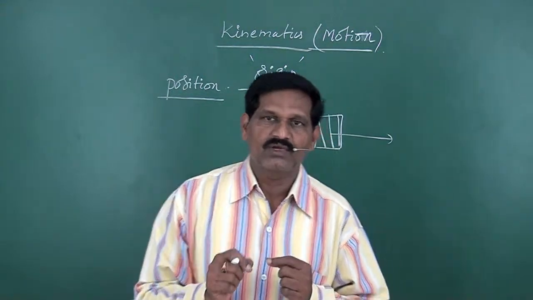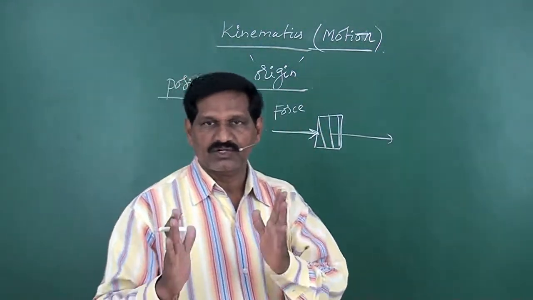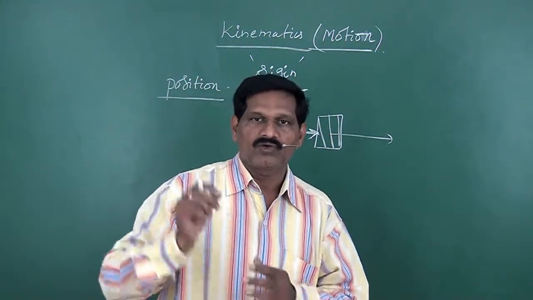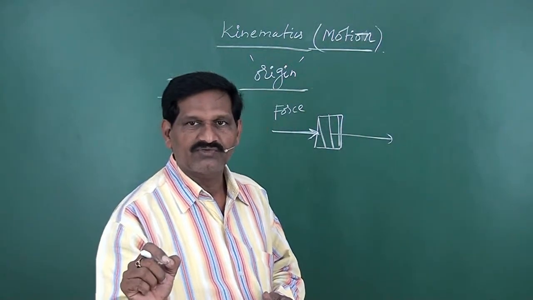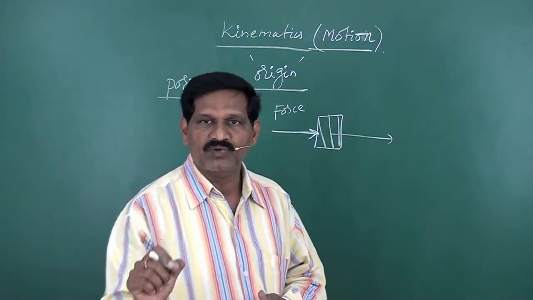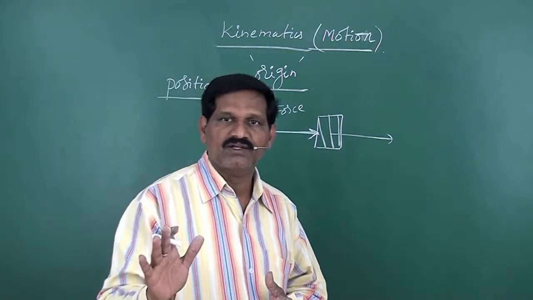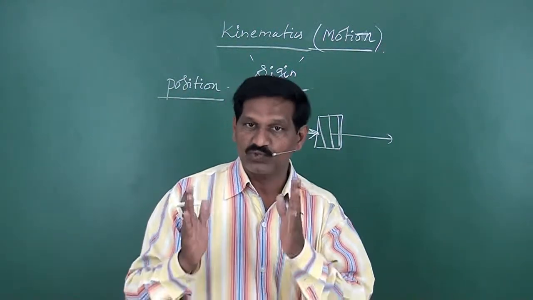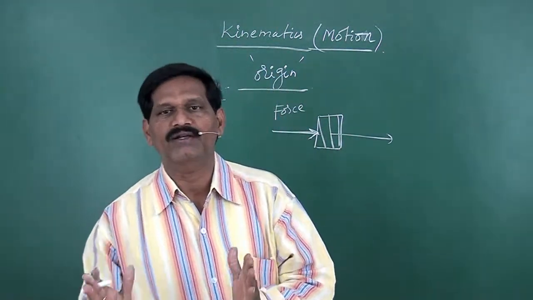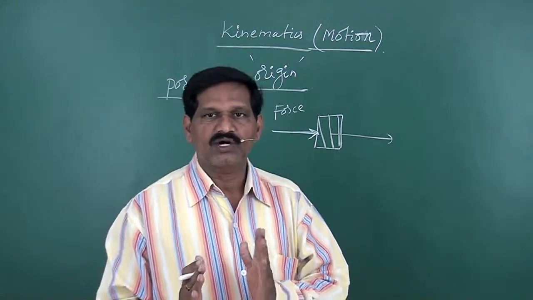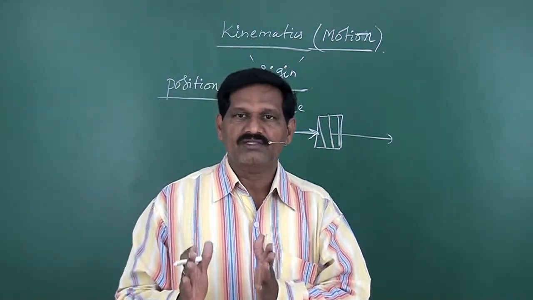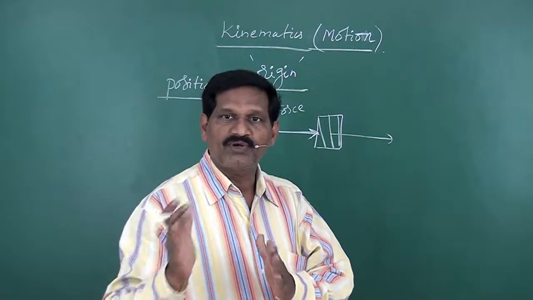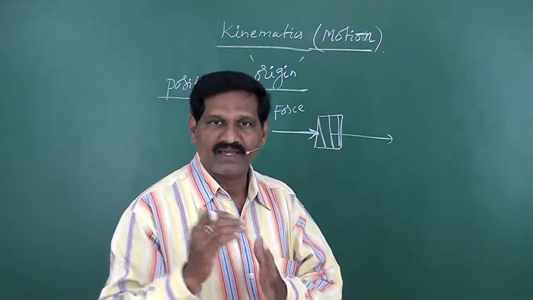And in physics, for mathematical considerations, generally the intersecting point of 3 mutually perpendicular coordinate axes is taken as the origin. In mathematics, we have a Cartesian coordinate system. The Cartesian coordinate system consists of 3 perpendicular directions called axes.